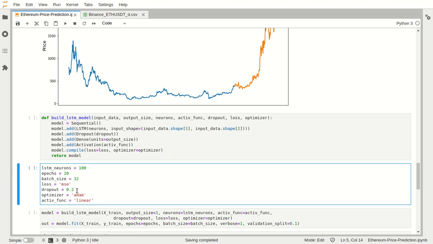Then the model uses the Adam optimizer as its optimization function. You can tune the hyperparameters. You can use RMSprop, but I think Adam was the perfect fit for this.